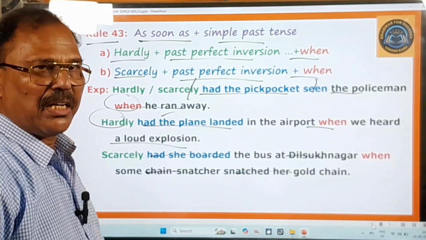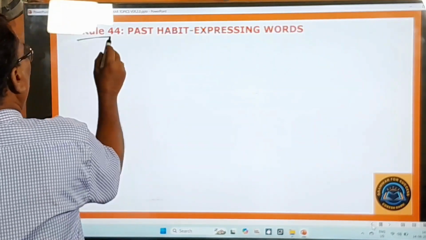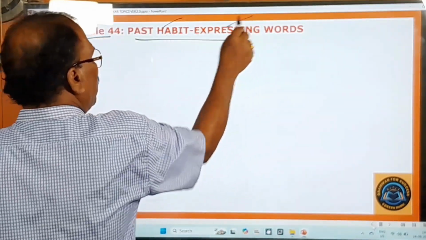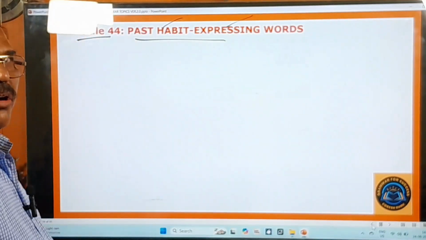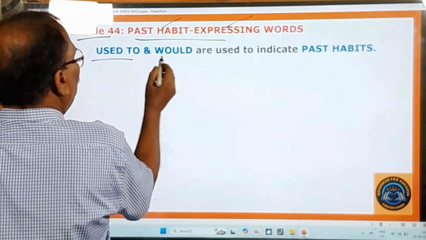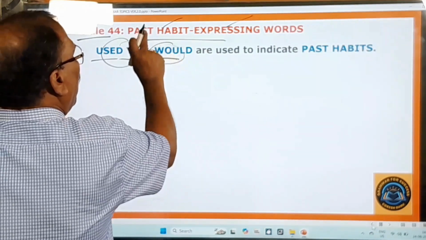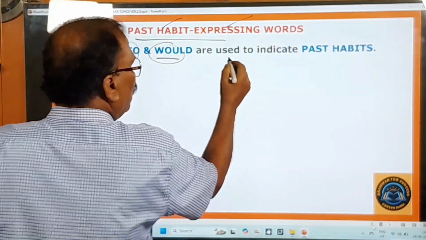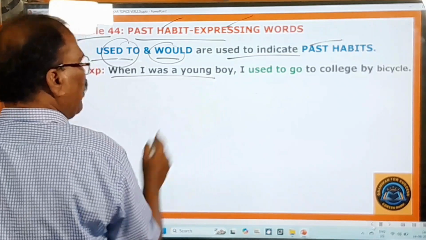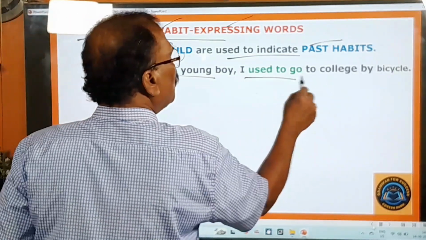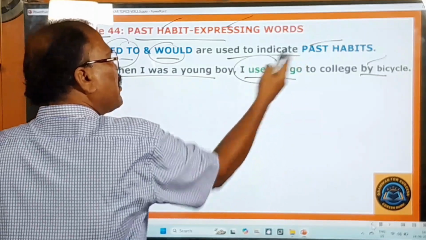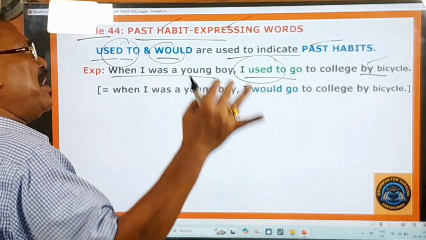Now you move on to learn about the last rule. Rule 44, the last one, past habit expressing words. This is also a very important rule, and here you pay attention. Used to and would. These two are called the past habit expressing words. They are used to indicate past habits. And here, when I was a young boy, I used to go to college by bicycle. That is correct. I used to go. It is indicating past habit. I used to go to college by bicycle.